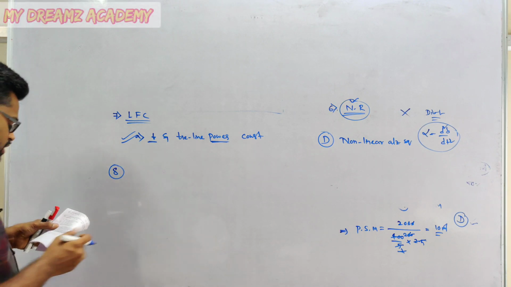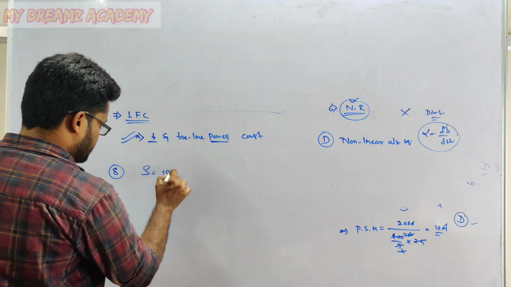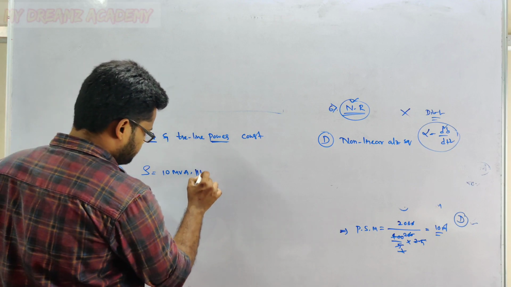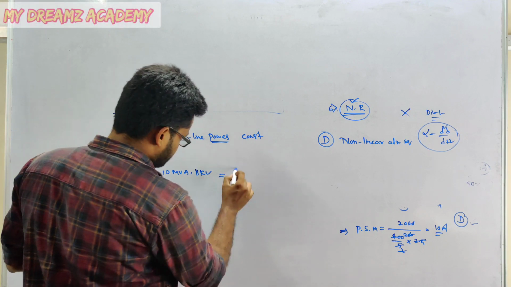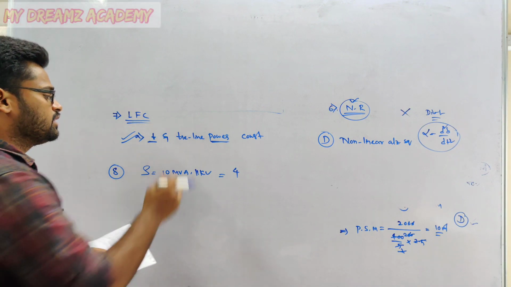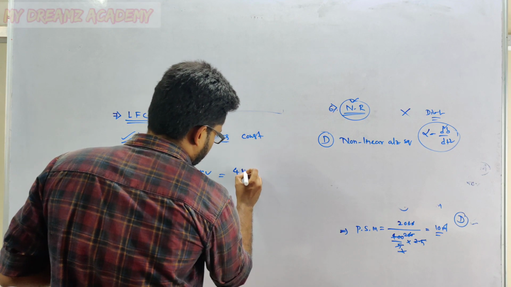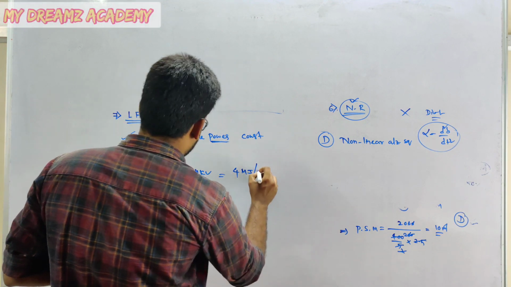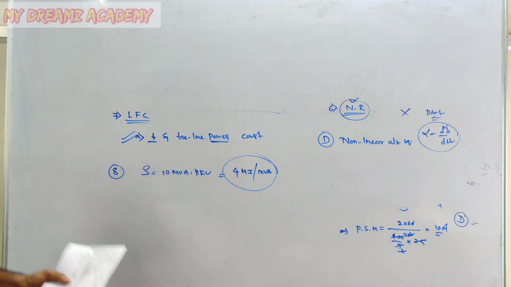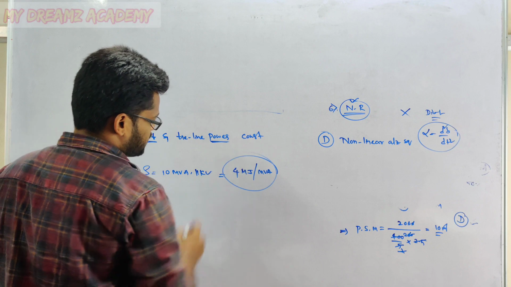So inertia constant is given. First of all, S is given, that is 10 MVA, and inertia constant is 4. What are the units of inertia constant? Here the units are not given, but we know the units are megajoules per MVA.